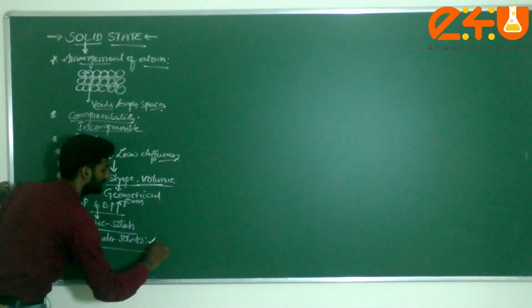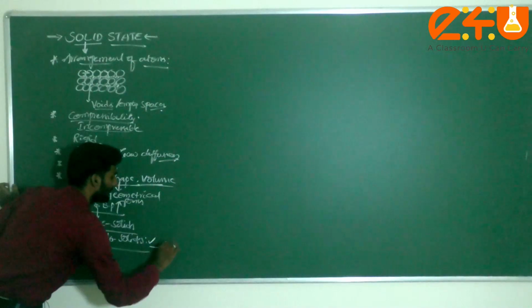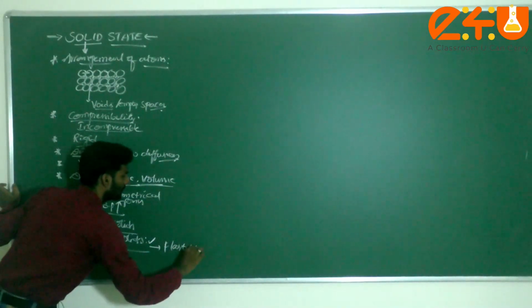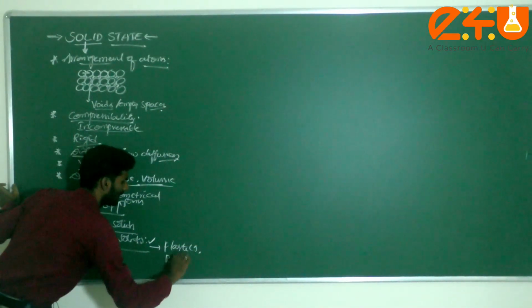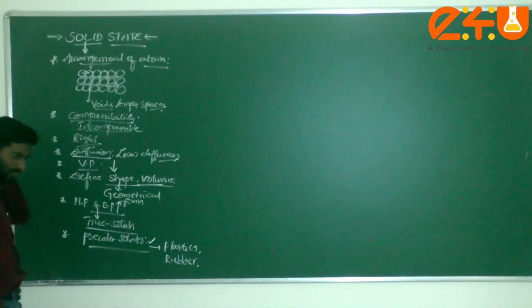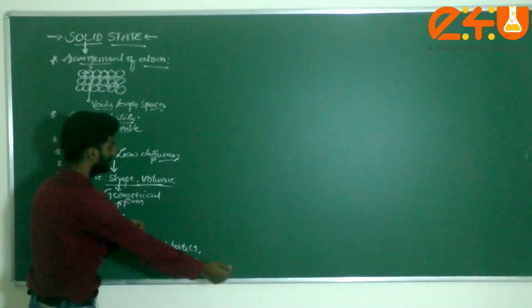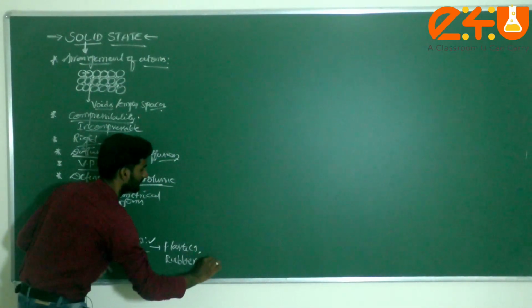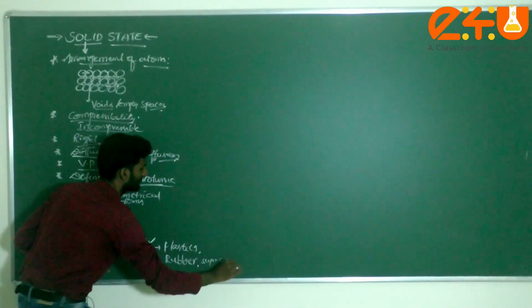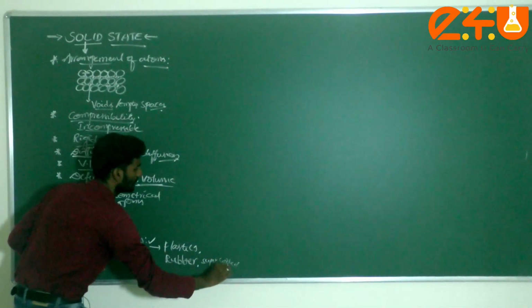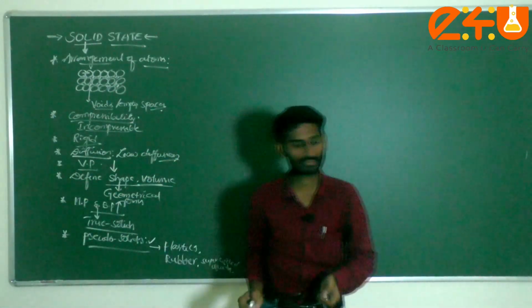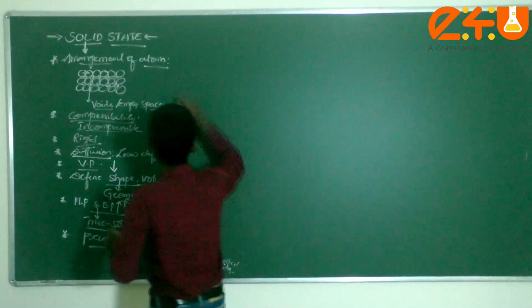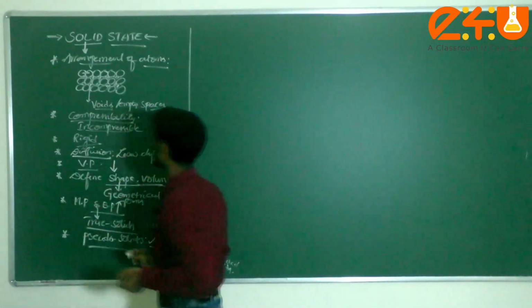Now the examples for these pseudo solids are plastics, rubber, and super cooled liquids. These all come under pseudo solids: plastics, rubber. Am I correct or not?